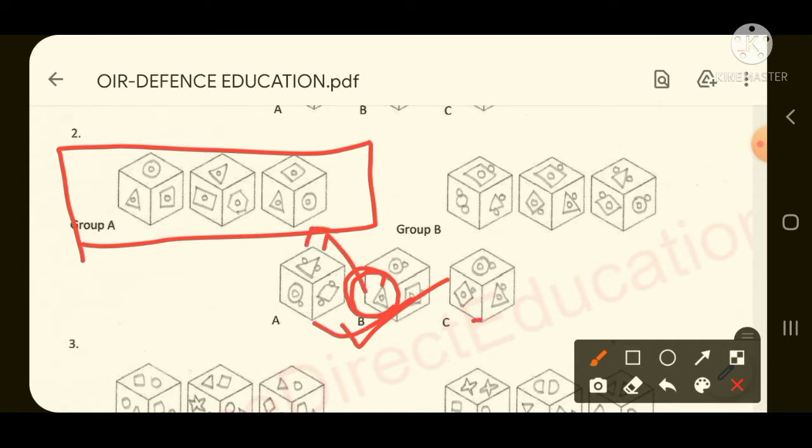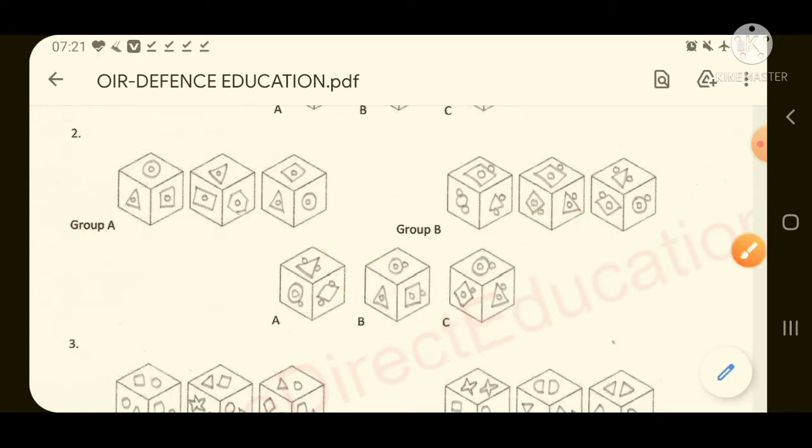Again if you see option C, it is matching with group B only, because here outside one small circle is coming which is touching the polygon of this bigger polygon. Like here the triangle is there, it is touching the triangle, it is touching the rectangle, and it is touching the big circle. So your answer will be option B. Next question.